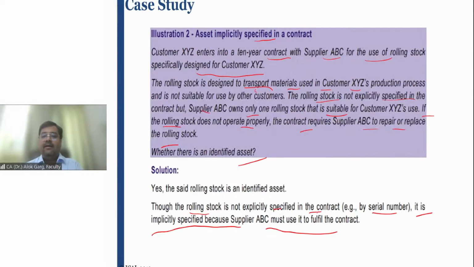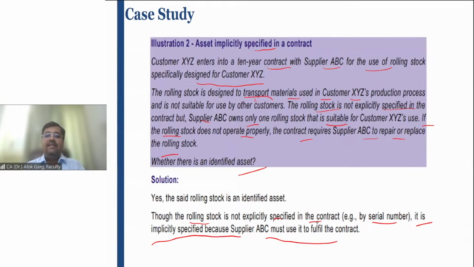Okay, is that clear? Because if the car breaks down or gets damaged, the car has to be fixed. If the car met with an accident, then of course he has to replace that car, right? So in this case, it is said that this is an identified asset with a protective right.